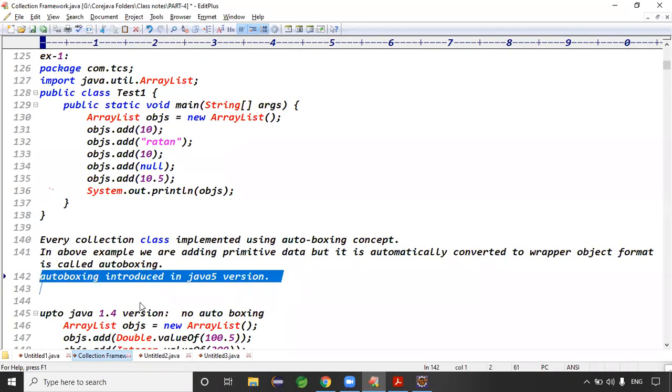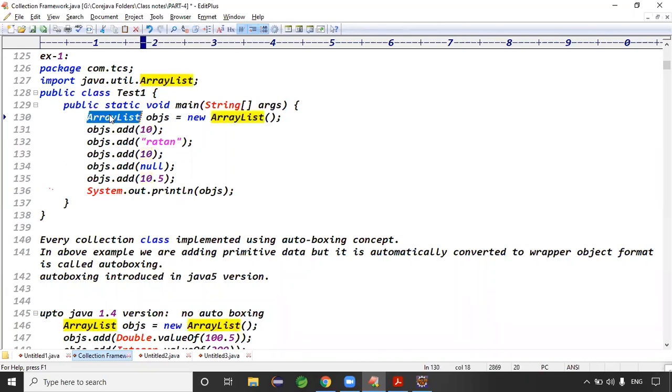Autoboxing means automatic conversion. Here we are adding 10, which is a primitive value, but collections can store only object data. Collections cannot store primitive data. That's why, even if you add primitive data, it is automatically converted into the wrapper object format. That concept is called autoboxing.